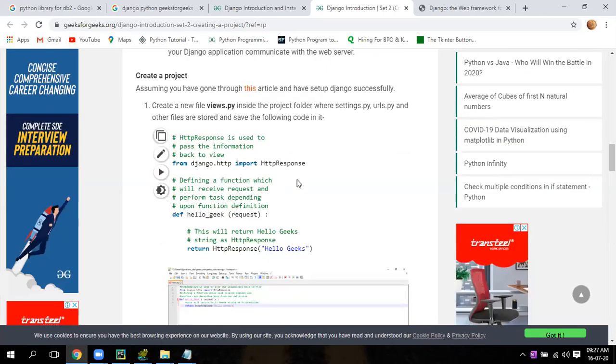So now let's start. What you have to do is create a new file, views.py. Now copy this code, click there, this one, that is copy. Now open a new notepad. Go to the folder where you have to put it.